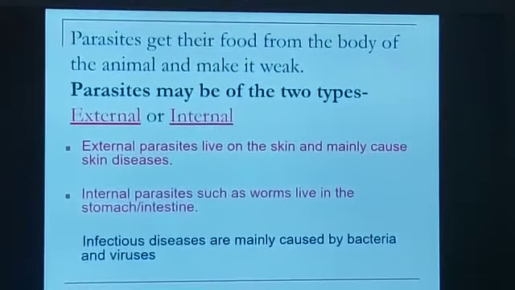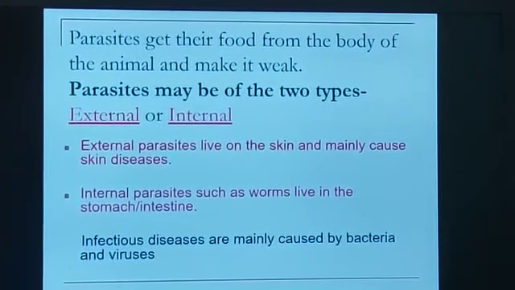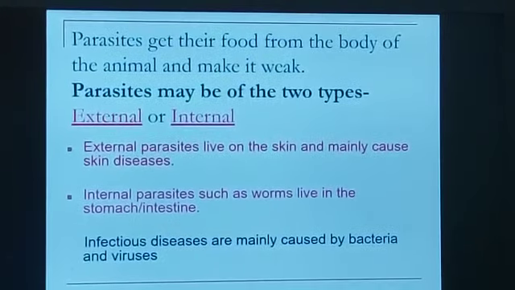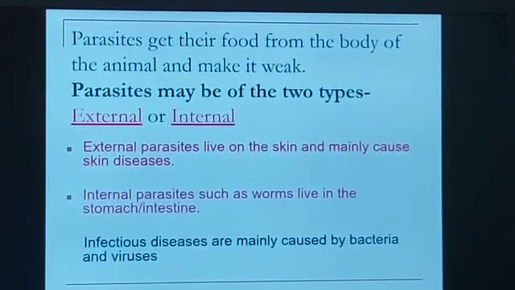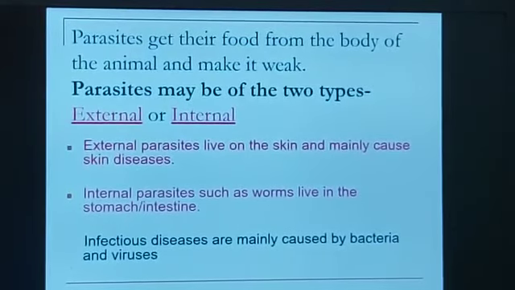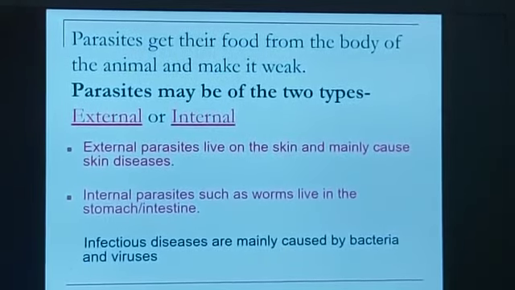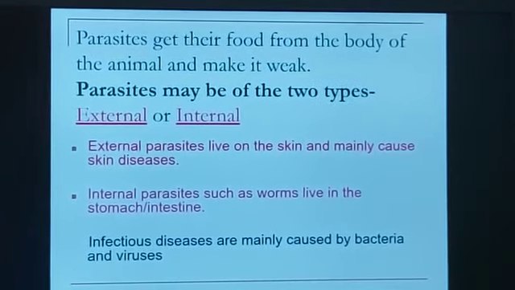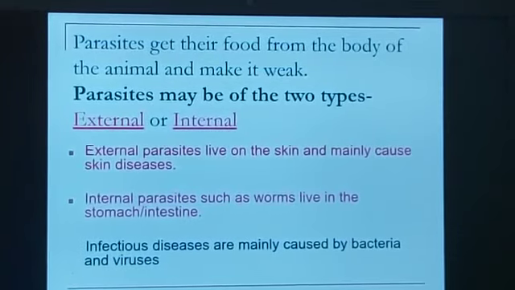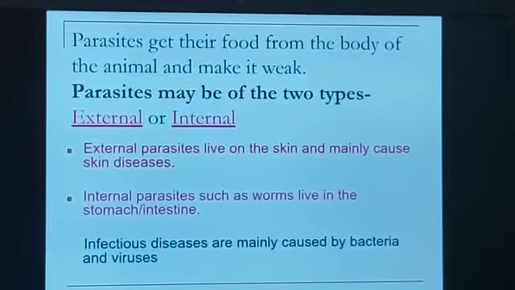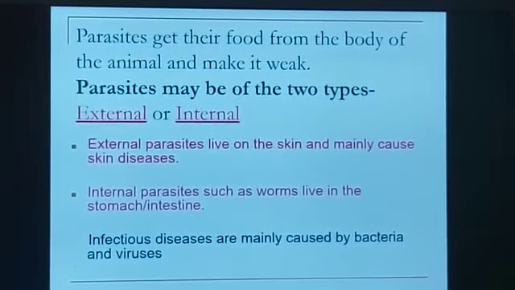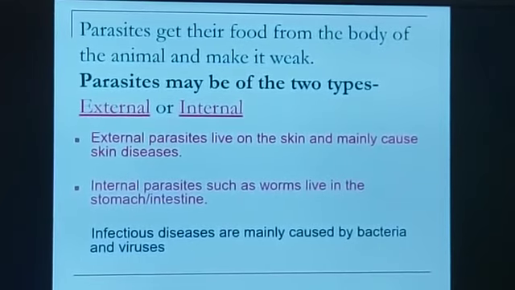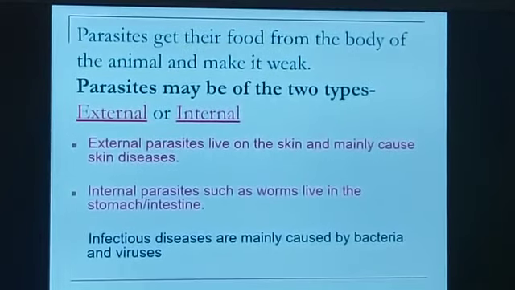These lice and leech suck the blood of an animal, so they are external parasites making the animal weak. Other microorganisms which may be seen on the external part of the body are fungi. They may cause skin infection. It may sometimes become a reason for hair loss of the animal. So they are the external parasites which are living on the external part of the body.